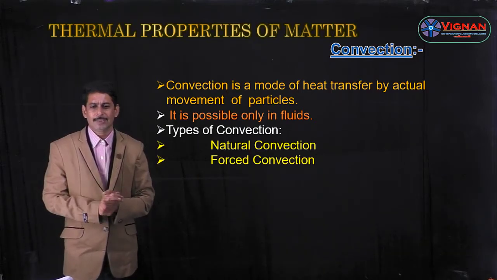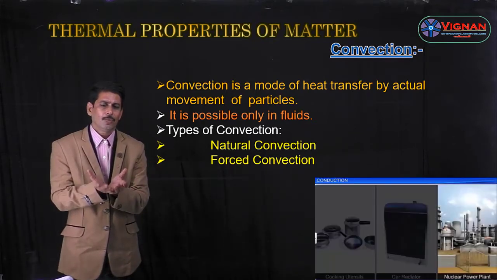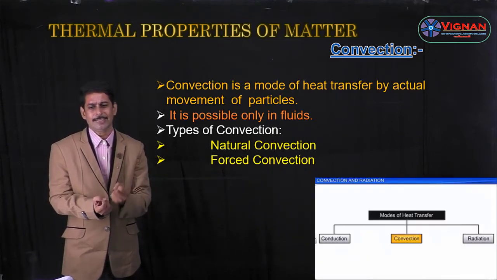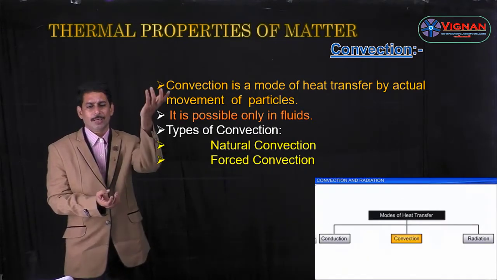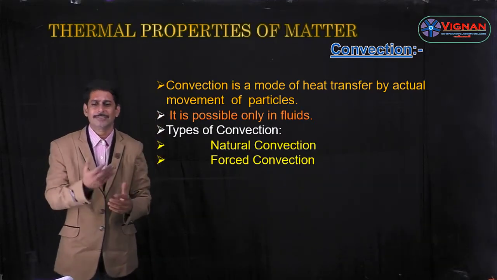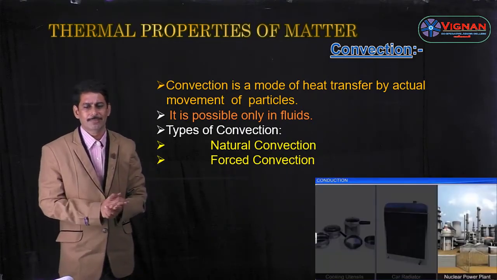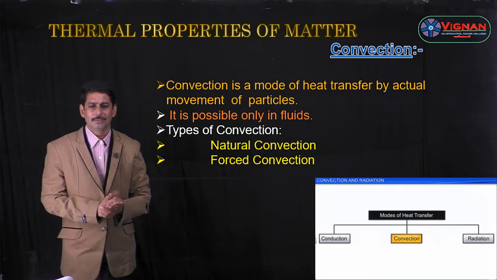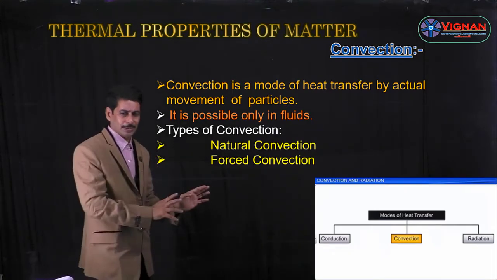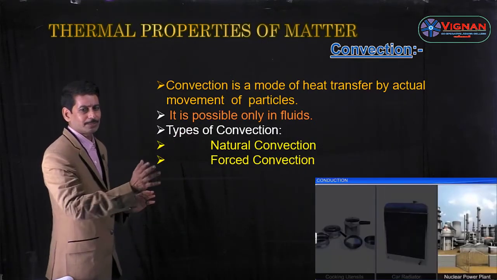The example we have already studied is that whenever we heat water in a vessel, the bottom particles get heated and are transferred to the upper layers, thereby the heat is transmitted with the actual movement of particles. This is an example of convection. Trade winds and monsoon are also examples of convection. So heat is transmitted from one place to another by the actual movement of the particles.